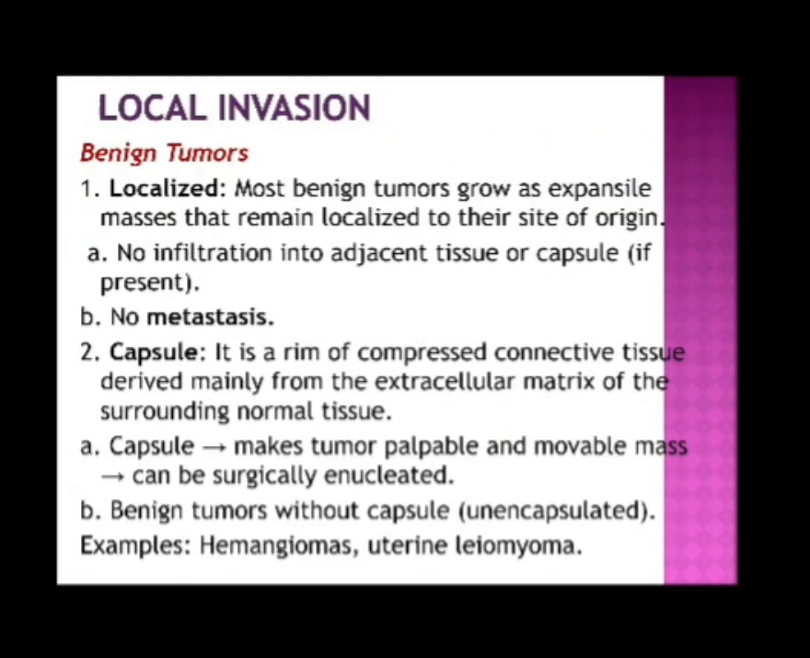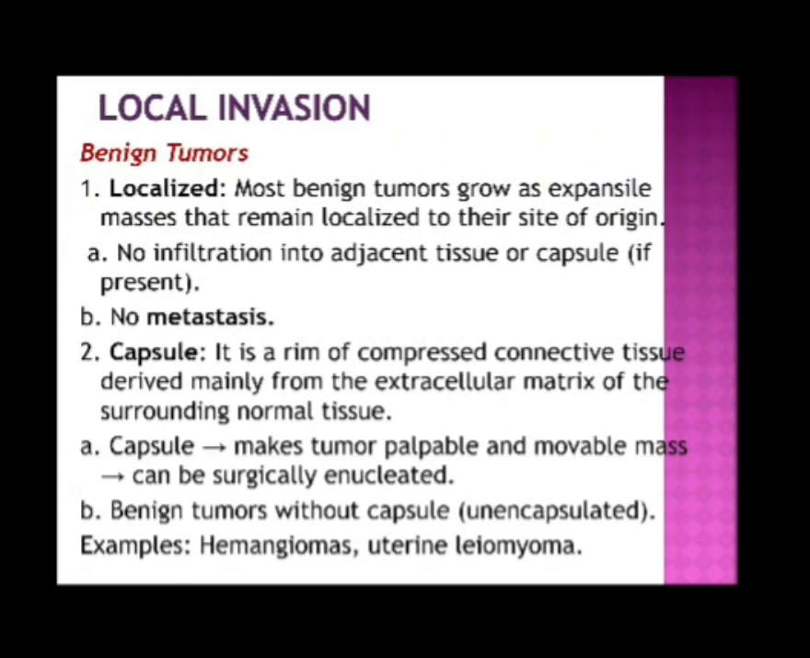Benign tumors are localized. Most benign tumors grow as expansile masses that remain localized to their site of origin. No infiltration into adjacent tissue or capsule if present. No metastasis. Capsule: it is a rim of compressed connective tissue derived mainly from the extracellular matrix of the surrounding normal tissue. Capsule makes the tumor a palpable and movable mass that can be surgically enucleated.